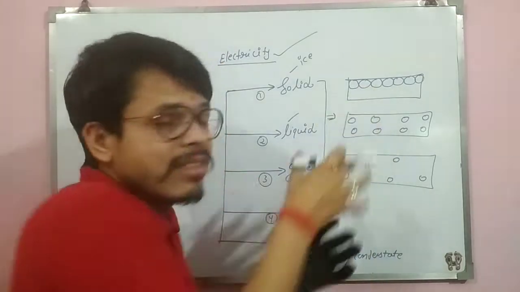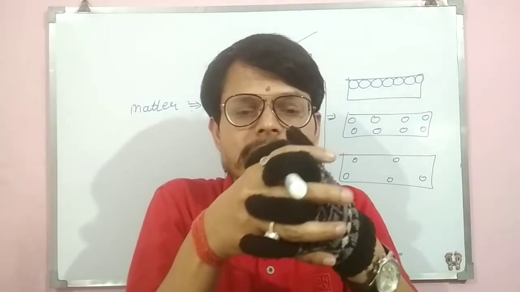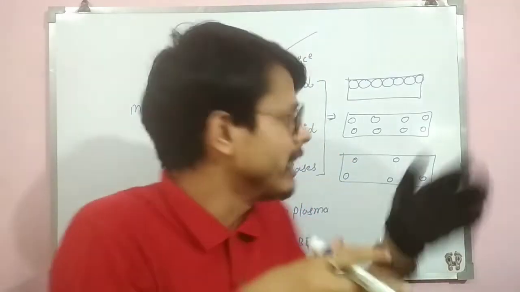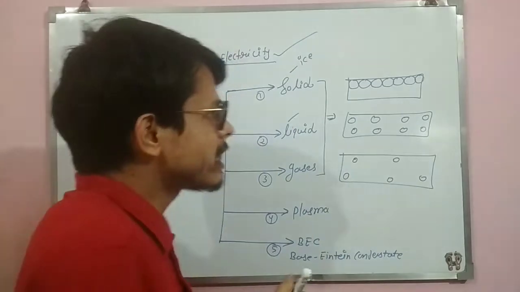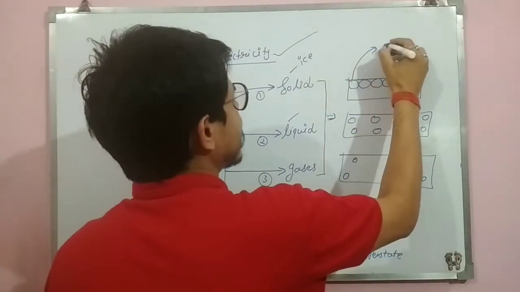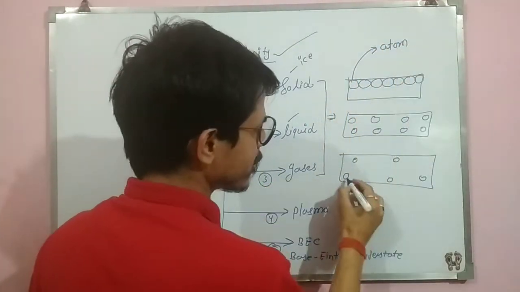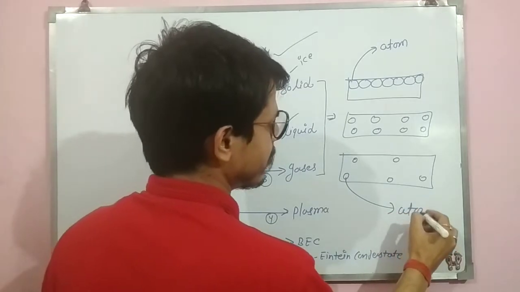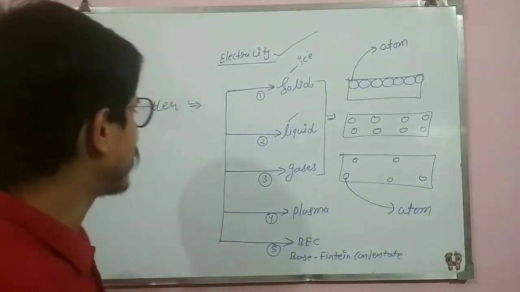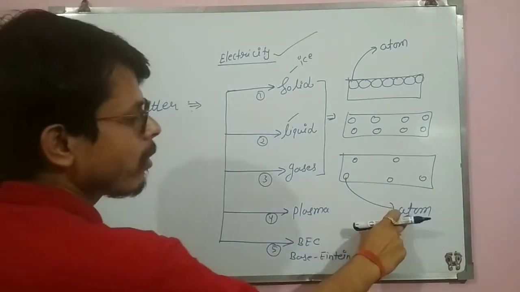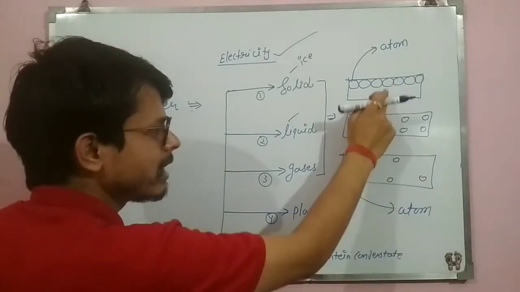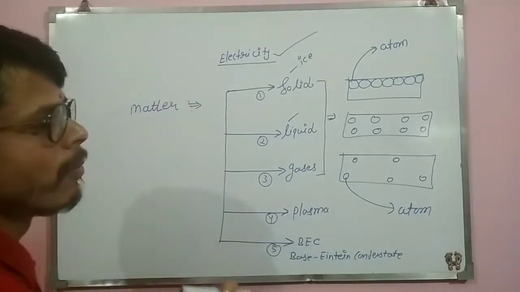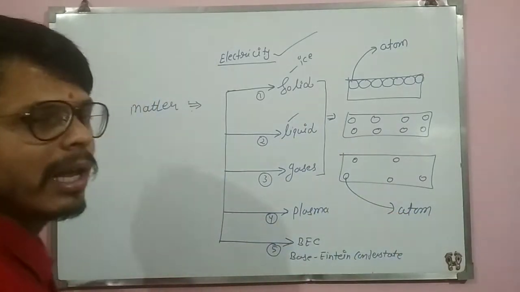But in solid, they are very close to each other. So it is very difficult to break them. In liquid, easier than solid. In gases, it is very easy. These small particles are called atoms. क्या बोला जाता है इनको? Atom. You know about it in chemistry. Is it clear? The small particles by which the matters are formed. These small particles are called atoms.